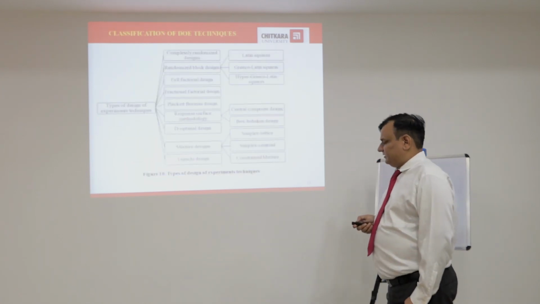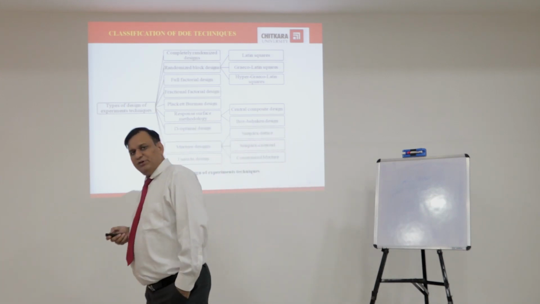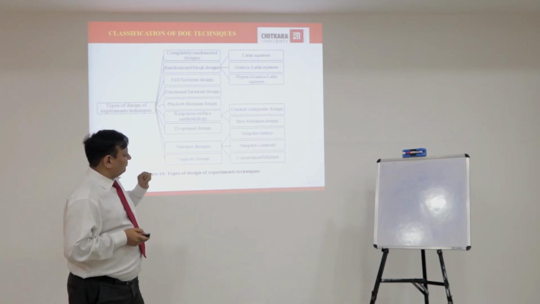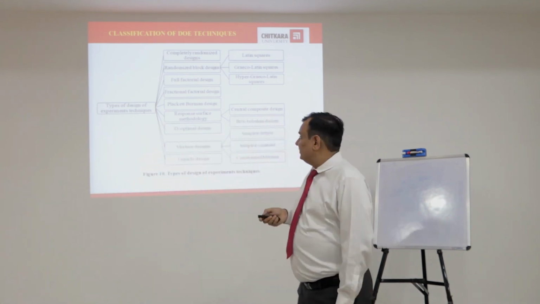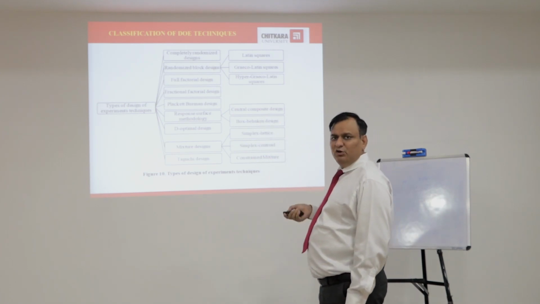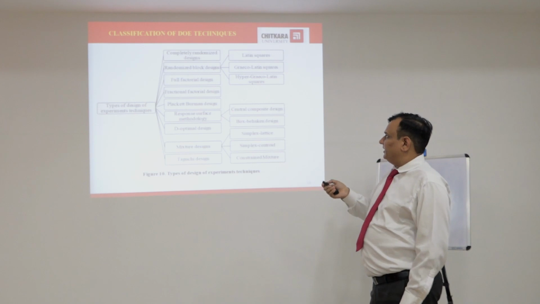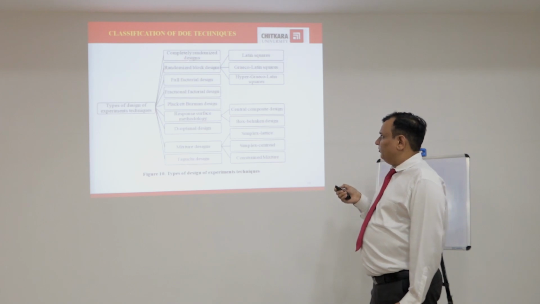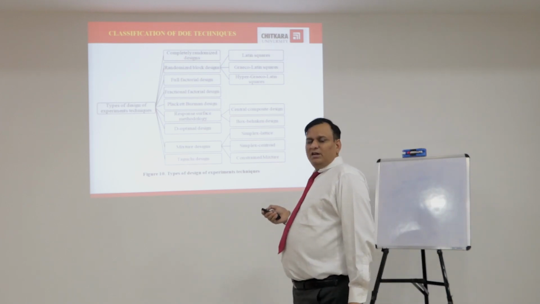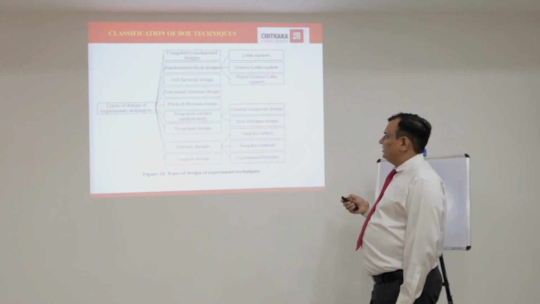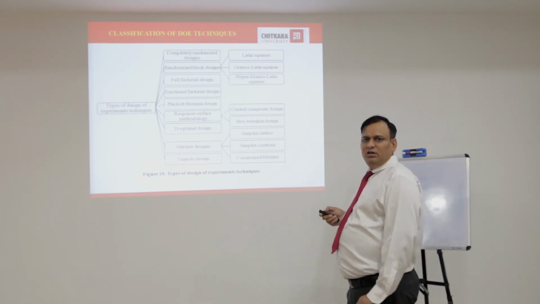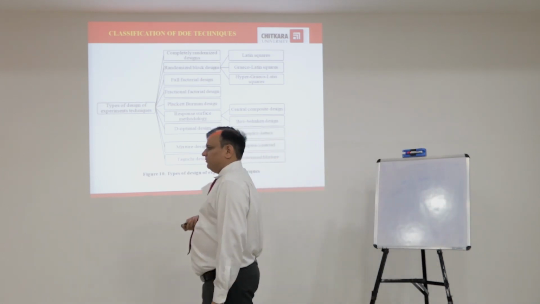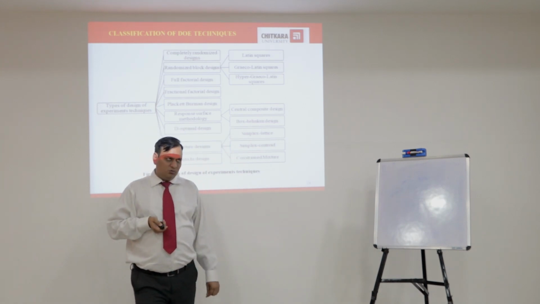Classification of DOE techniques. There are different types of design of experiment techniques, from which we will select the optimized technique to use in our formulation development. Types of design of experiment techniques: completely randomized designs, randomized block designs, full factorial designs. Normally we use full factorial designs. If there is a small number of factors, then full factorial design is the appropriate design for formulation optimization. Next, fractional factorial design. If there are a large number of factors, then fractional factorial designs can be used.